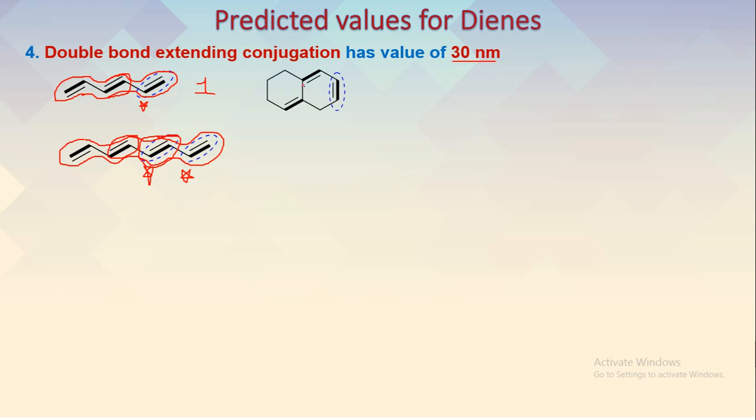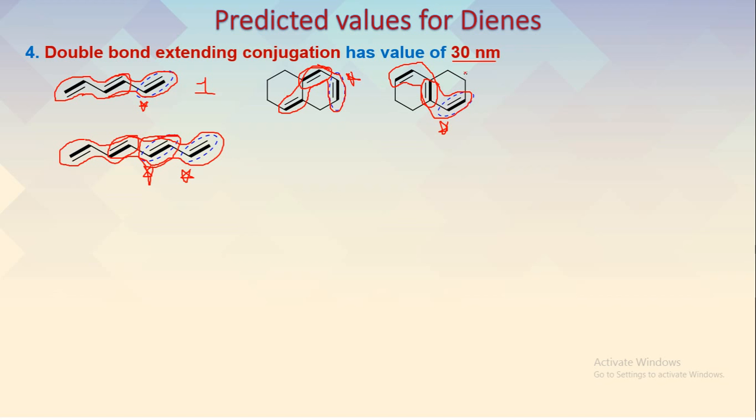Okay, now consider the next one. Here we have a ring system, so we can mark the conjugated diene system here, and then to this conjugation another double bond is extending it. It is one double bond extending the conjugation. Similarly, you can see here this is a conjugation, and this double bond is extending the conjugation here.